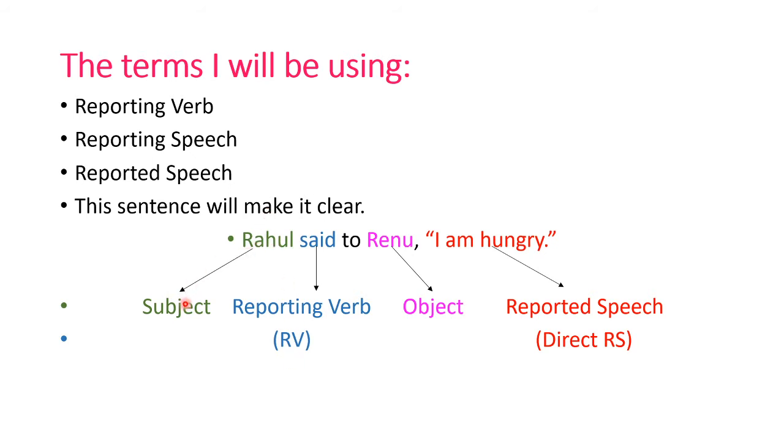Rahul, of course, is the subject, Renu is the object. The second part, the reported speech, is the direct reported speech. And of course, "am" here is the reported verb. So this is the reporting verb and here this is the reported verb. You have to take care of these terms.